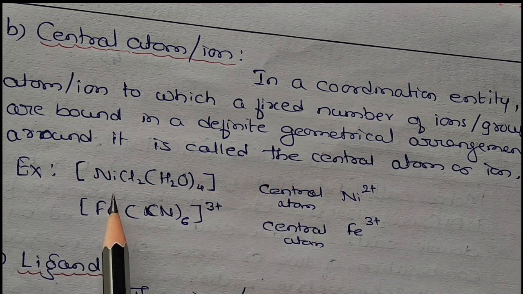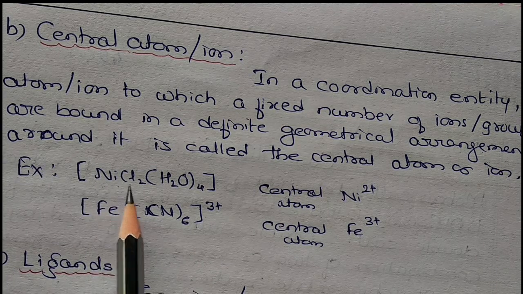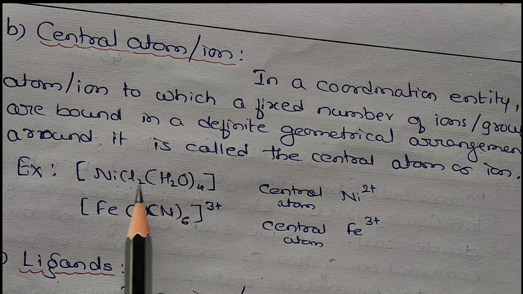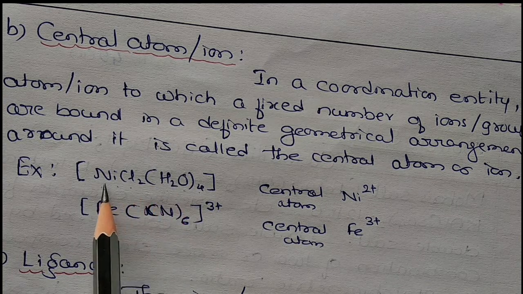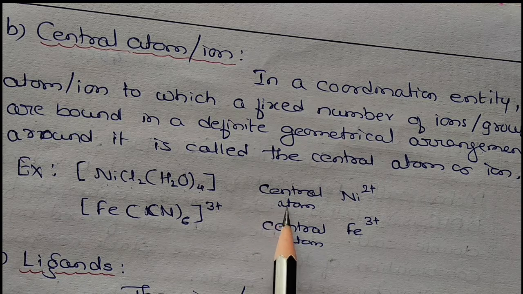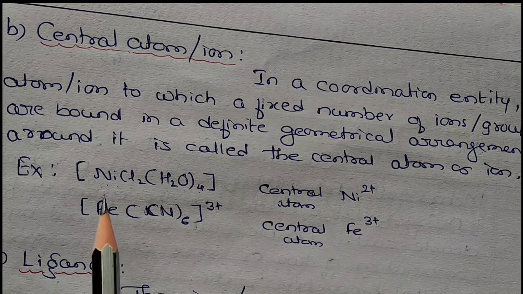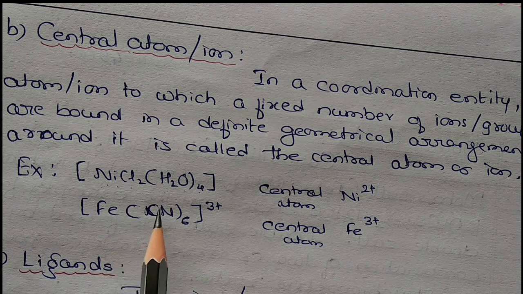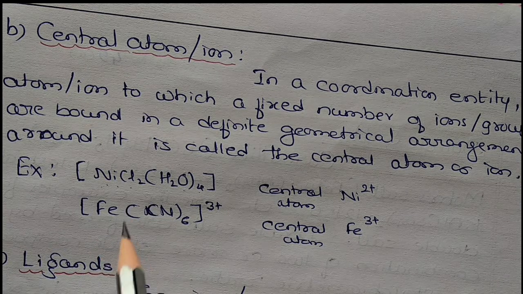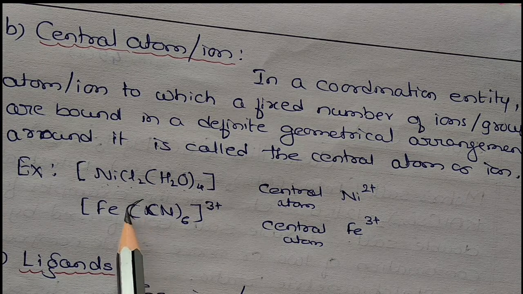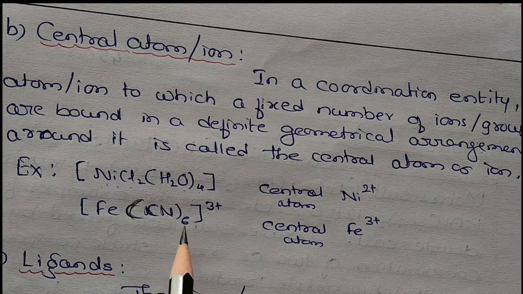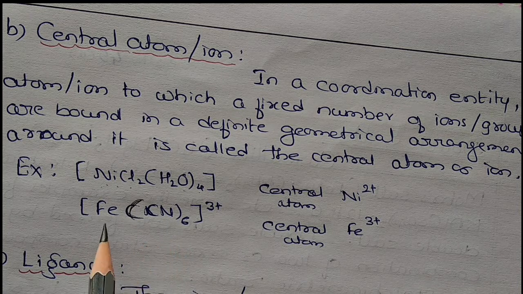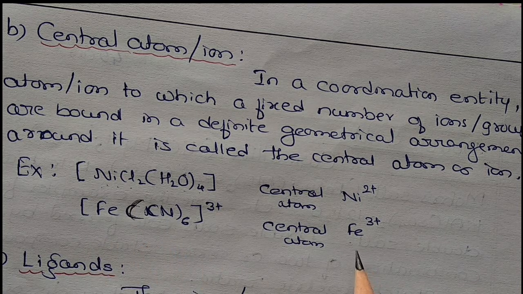I will take one more example, that is Ni Cl2 (H2O)4. So here these are the ligands and this is the central metal atom. The central metal atom here is nickel, or nickel in the plus 2 oxidation state. Then iron here: Fe(CN)6. Here CN is the ligand and iron is the central atom.